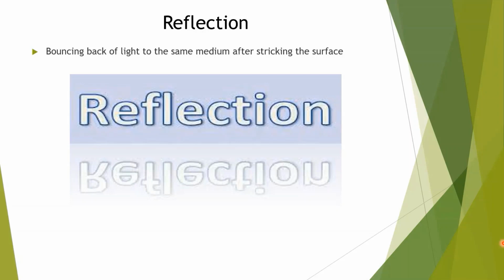Here only the direction is changing. Light is traveling in one medium only. After striking, it returns to the same medium. Means only the direction is changing. That is called reflection of light. Bouncing back of light is called reflection of light.